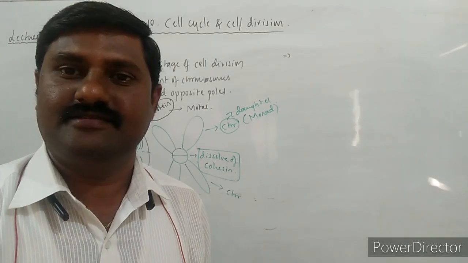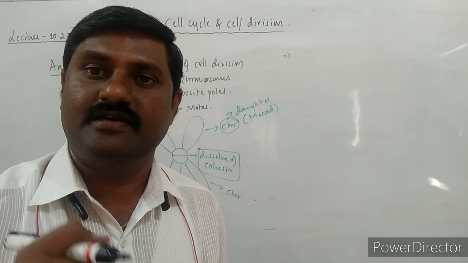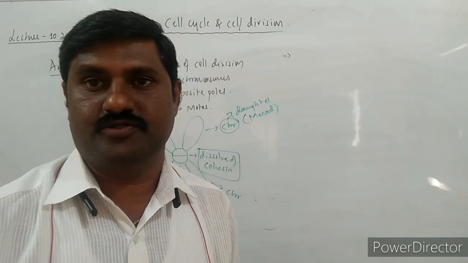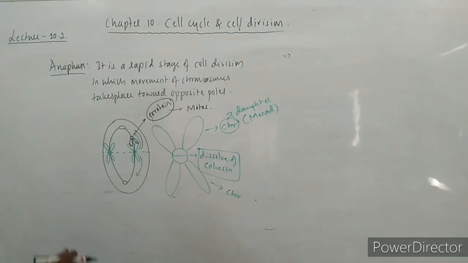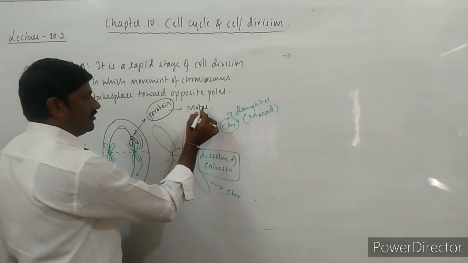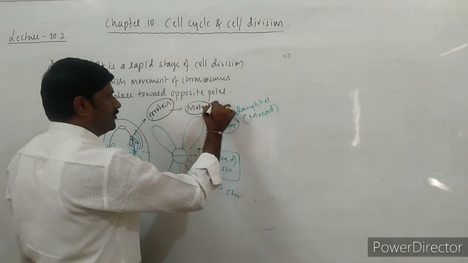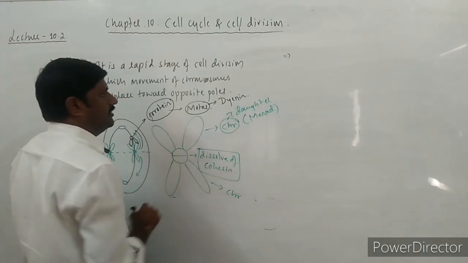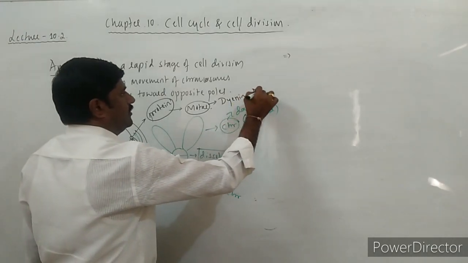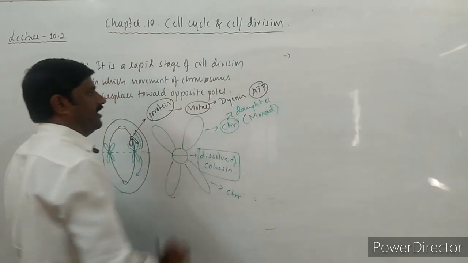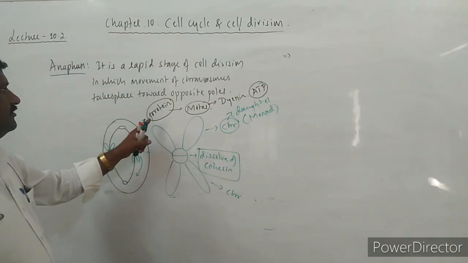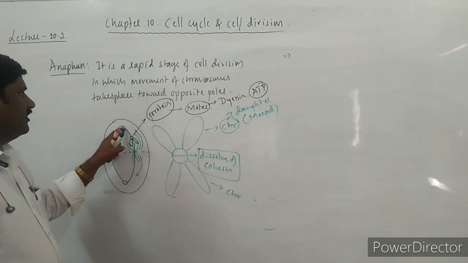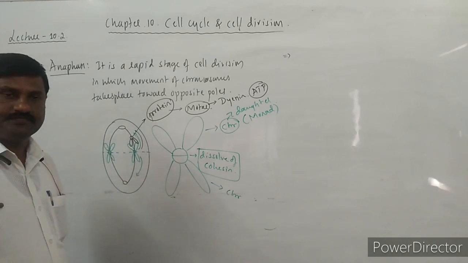They are dyneins and they transport these chromosomes towards the pole, right? So these proteins are called motor proteins. These motor proteins, dynein, work with the use of the ATP. So protein helps in movement of these chromosomes, one thing.